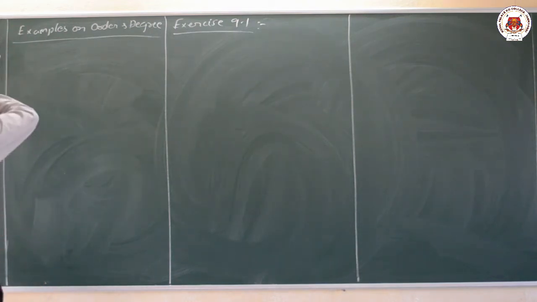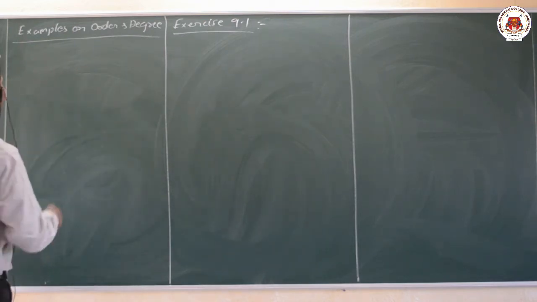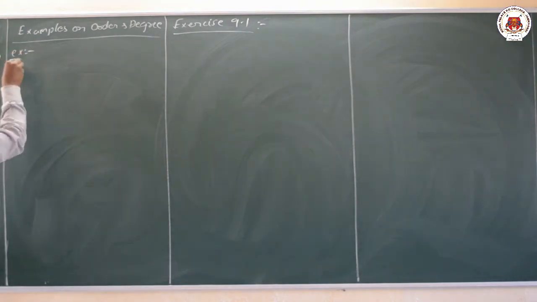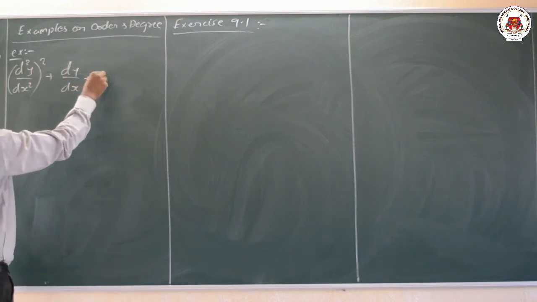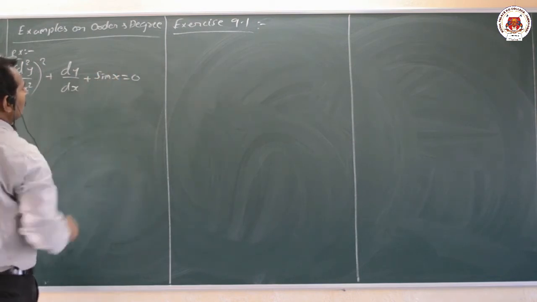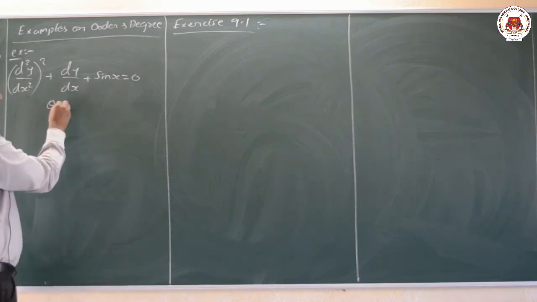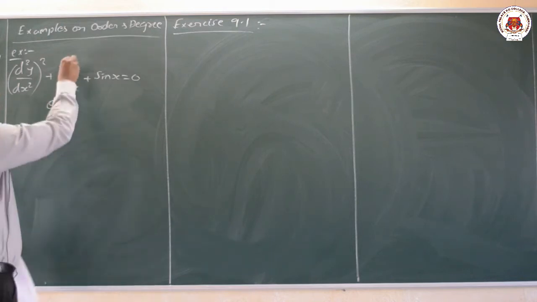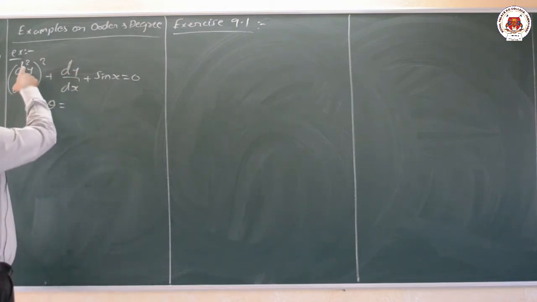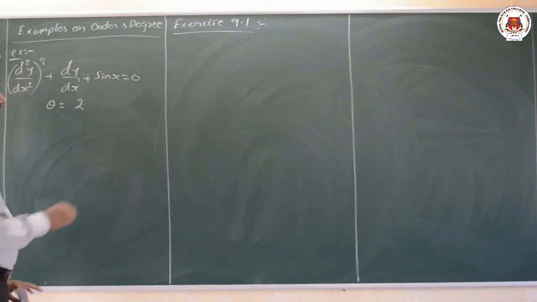So first of all I will write down the examples here, then afterwards we'll write both order as well as degree. The first example, any one simple example, that is (d square y by dx square) whole square plus dy by dx plus sin x equal to 0. Okay, fine dear students, it is a simple example here. Now order means what, it is the highest derivative. Here we can observe that dy by dx is a first derivative, and here we are doing twice a derivative, therefore the order is 2, highest derivative is 2 here.